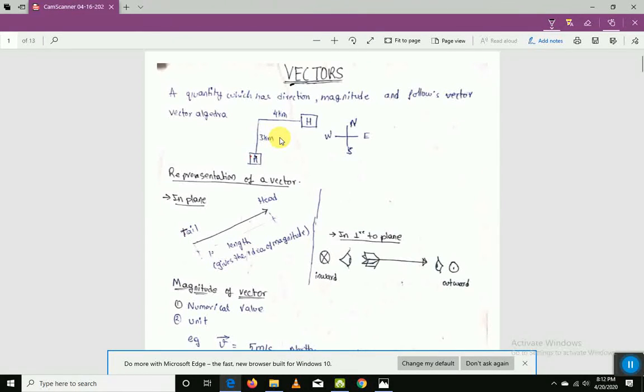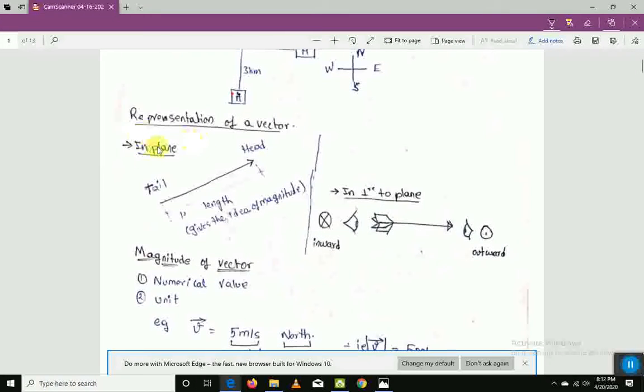It's a scalar quantity. So the one which has only magnitude is called a scalar, and the one which has magnitude and direction comes under vectors. There are many examples of vectors like displacement, velocity, acceleration. We'll see them in the further classes. Now we'll start with the representation of vectors.